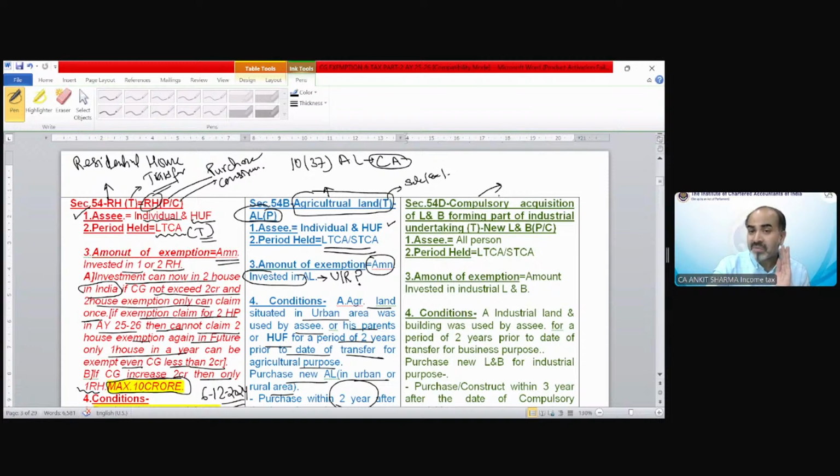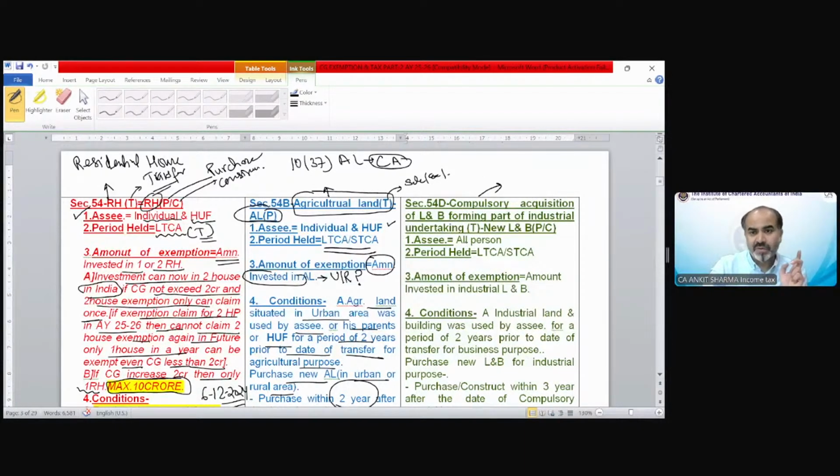If there is a compulsory acquisition and from that compensation you purchase a new factory, land and building, then this exemption will continue. If there is a normal sale and out of that consideration you purchase a new factory building, this exemption would not be applicable.